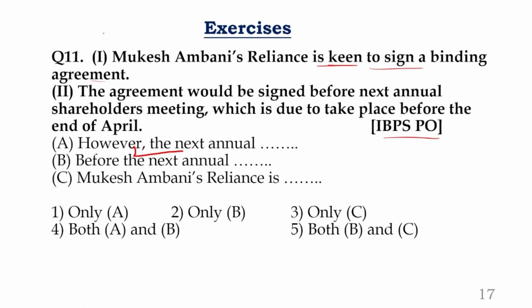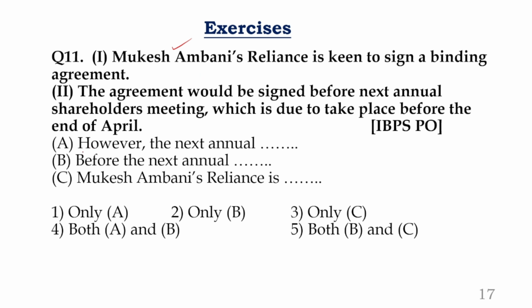Okay, next one. In the second statement, what is it given? The agreement would be signed before the next annual shareholders meeting, which is due to take place before the end of April. Due to take place is not a reason, it is a schedule. So here keen, in the sense, they are ready, they have a lot of interest. So have you got the meaning now? The meaning is Mukesh Ambani's Reliance is keen to sign a binding agreement. Now they want to do this, and the agreement would be signed before the next annual shareholders meeting. Before that only they should do it.